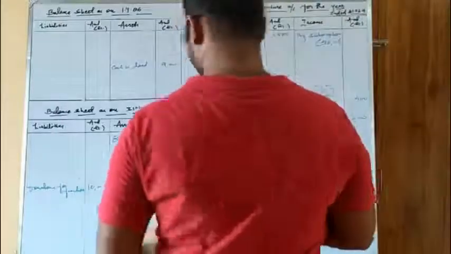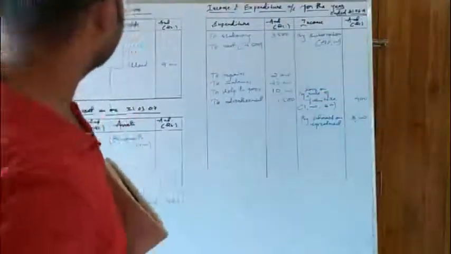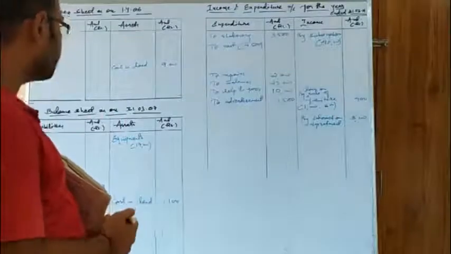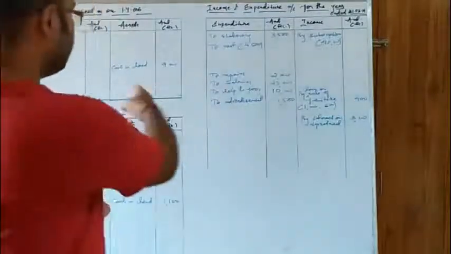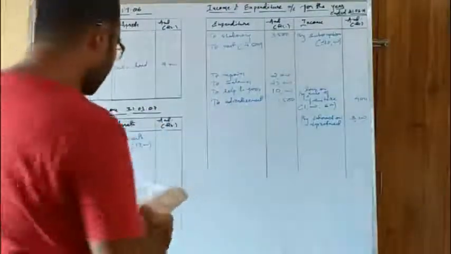The accounting year as given in the question is 1 April 2006 to 31st March 2007. That correction wasn't made over here. Okay, I made it now.